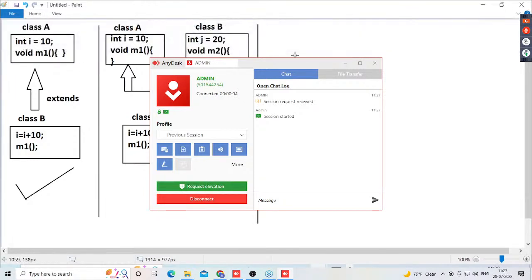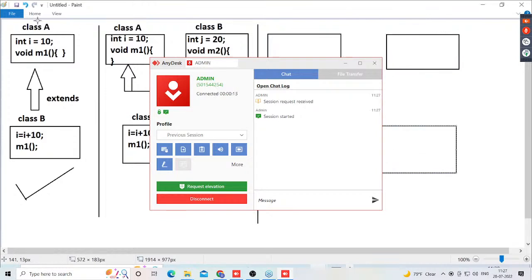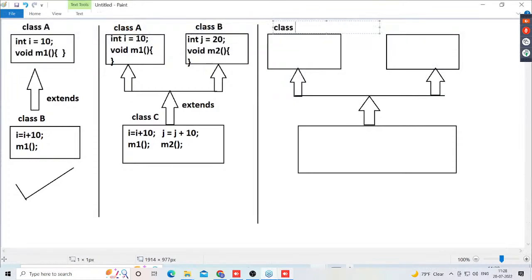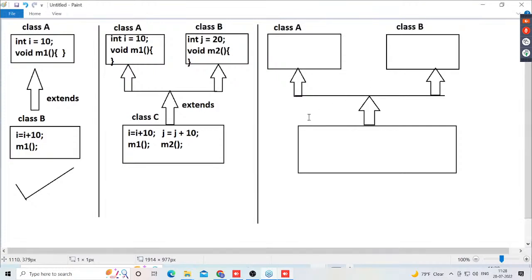I want to provide the same diagram one more time, but observe carefully. Some changes I am going to provide. Now here I want to define the relation between these classes. Three classes exist here. This is class A and this is class B. Now this is class C.